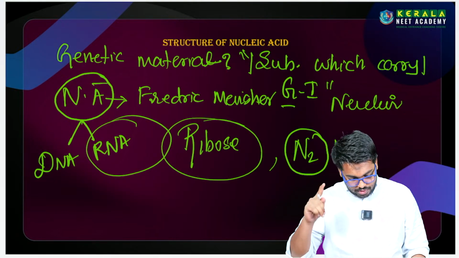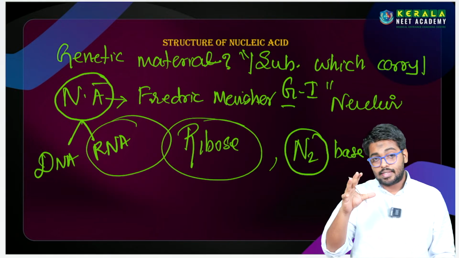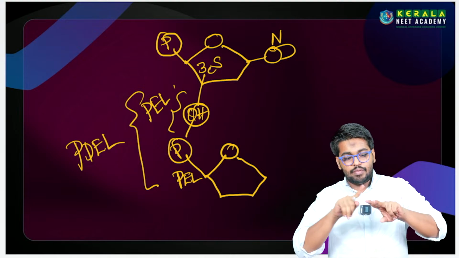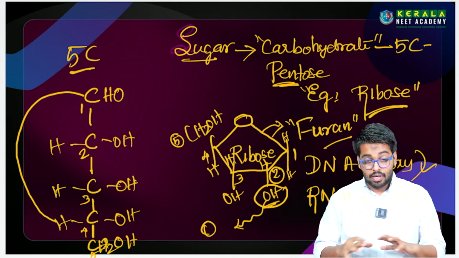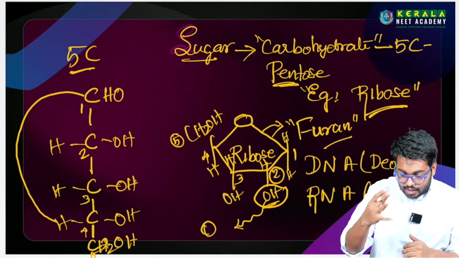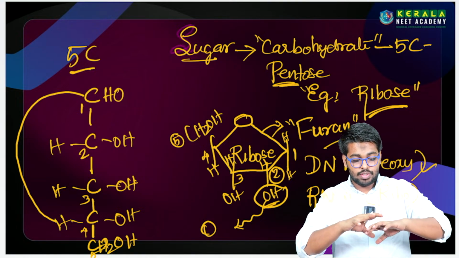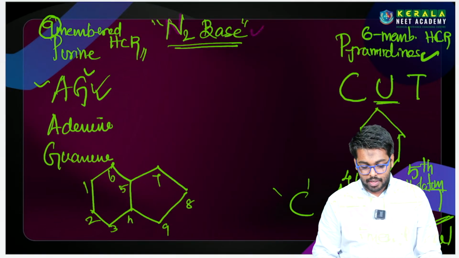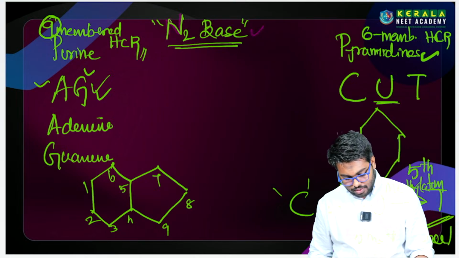So what have we seen? First we learned the structure of nucleic acid and its components. Then we saw bond formation, the difference between phosphodiester and phosphoester. Then we learned the phosphate, how the sugar is working and forming the structure. Lastly we saw the nitrogen base and its types. Next, we are going to combine all 3 components: the phosphate, the sugar and the nitrogen base that we studied separately.